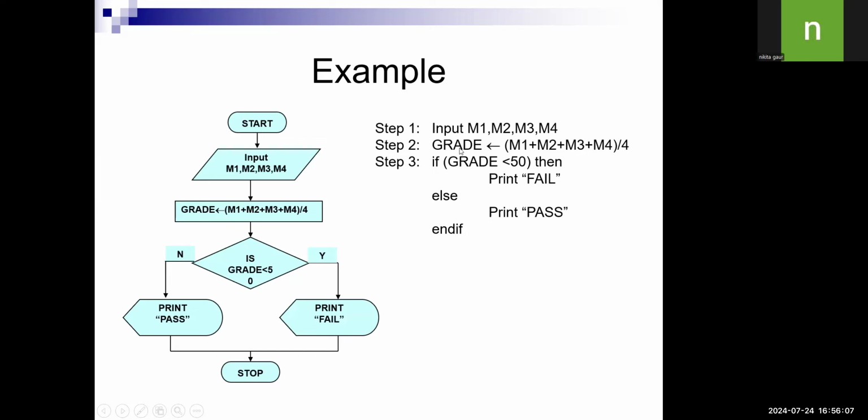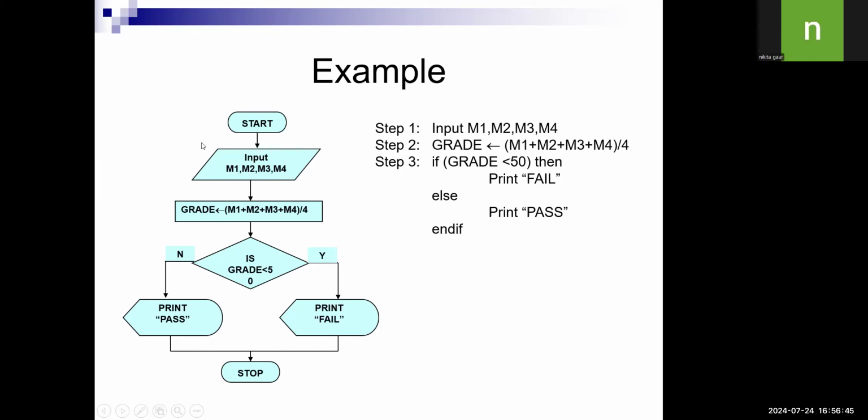See, same question. If you want the flowchart of this question, the question is: you have four subject marks, you have to find the average, and if that average is less than 50, it will be fail, else it is pass. The same algorithm you have to implement with a flowchart. So first you have to draw the start box. Every flowchart starts with a start box. Second, input M1, M2. For inputting we use the parallelogram.